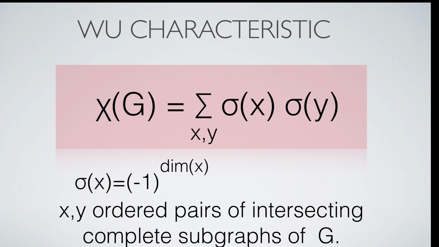The Wu characteristic sums all ordered pairs of intersecting simplices in the graph. Interactions between even-dimensional or odd-dimensional simplices are counted positively. The interaction between even and odd-dimensional cases is counted negatively. Let's call it the Wu characteristic after Wen-Tsun Wu, who introduced these valuations about 60 years ago. The numbers seem not to have been studied much.